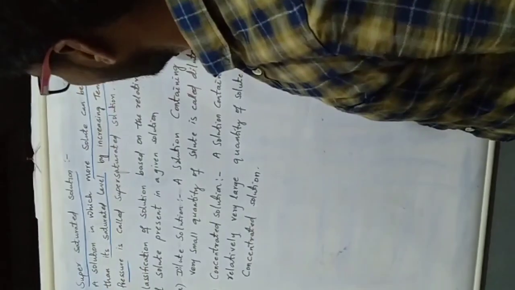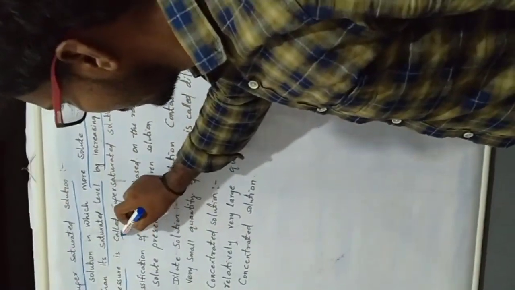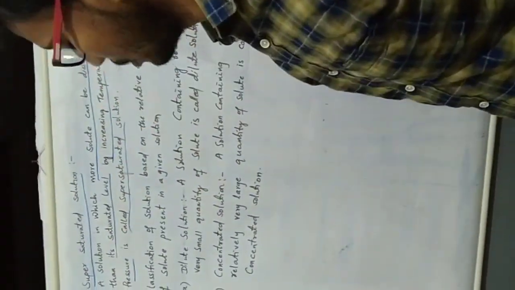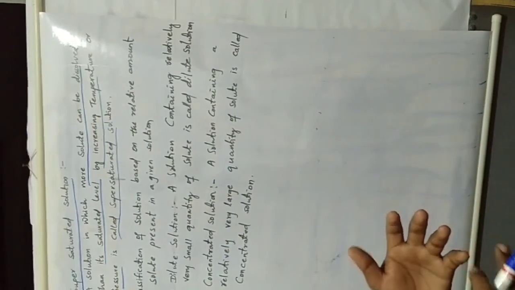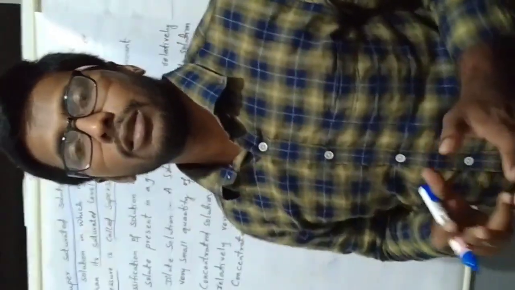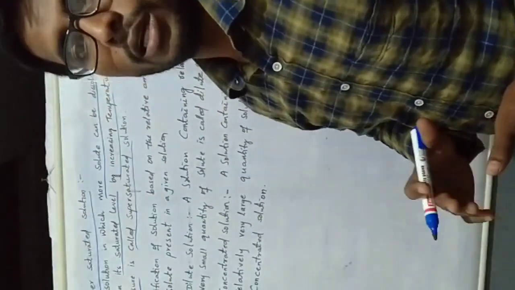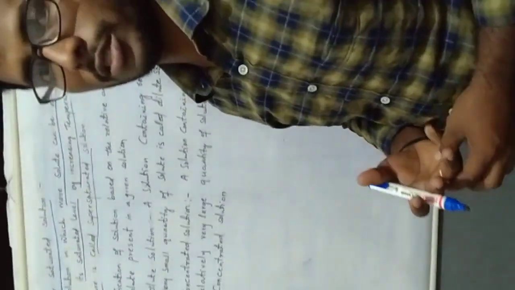We increase the temperature, like 100 to 200, 200 to 300. When we increase the temperature and pressure further, it changes to a supersaturated solution. These are the three types of solution: saturated, unsaturated, and supersaturated solutions.